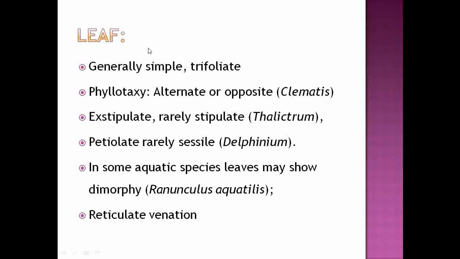And as the family is included under the Dicotyledons, it shows presence of reticulate venation. And in earlier pictures of leaf variation, we have observed that about the leaf margin, some of the genera show entire margins and some show serrate margins.